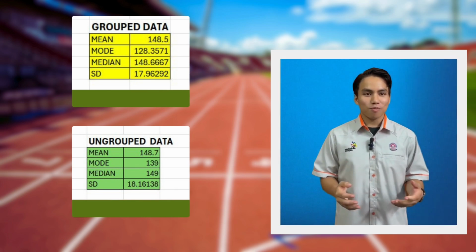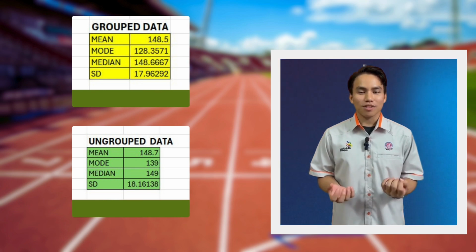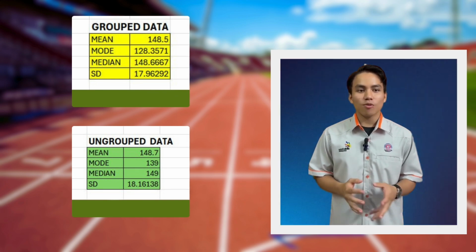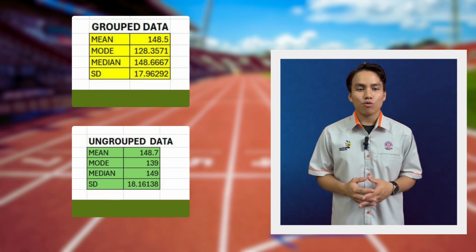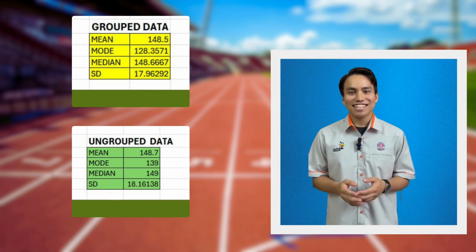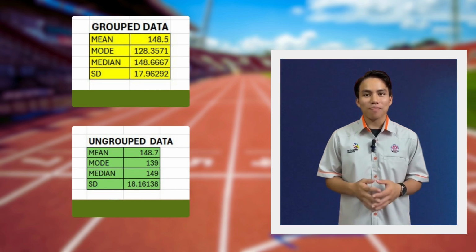We have two sets of standard deviation, which are grouped and ungrouped. Let's go with the ungrouped data first. For the ungrouped data, the standard deviation that we got is 18.16138, and for the grouped data, the standard deviation is 17.96.